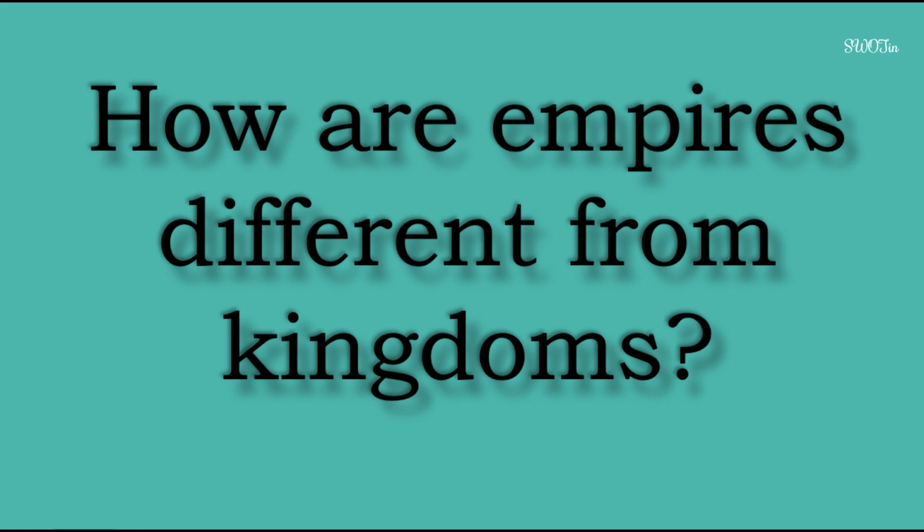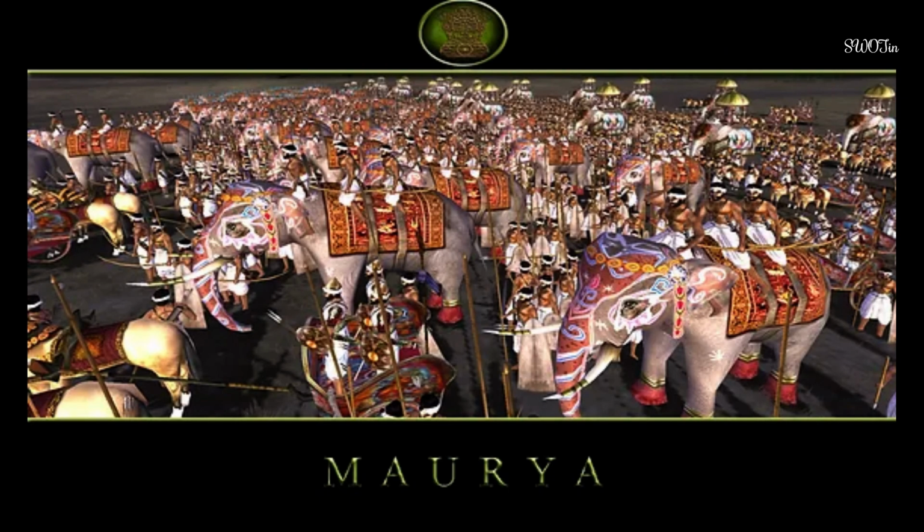How are empires different from kingdoms? Emperors need more resources than kings because empires are larger than kingdoms, and need to be protected by big armies. So also they need a larger number of officials who collect taxes.